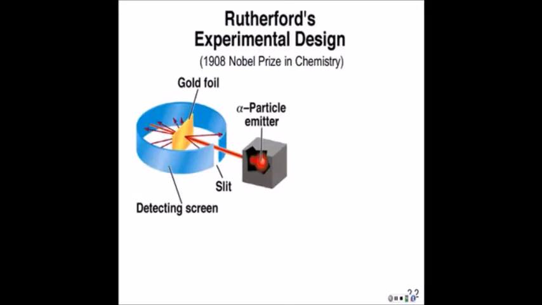You notice that some of the particles were scattered to the sides, and actually a couple came directly back. And this was amazing to Rutherford. He explained it as if you had shot a gun at a piece of tissue paper and a bullet bounced back and hit you. That's how surprised he was at these results. So how could he explain it?